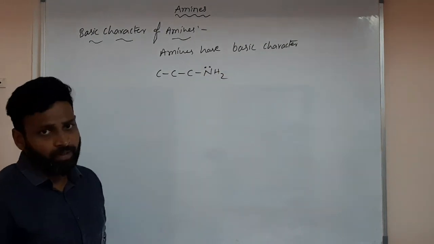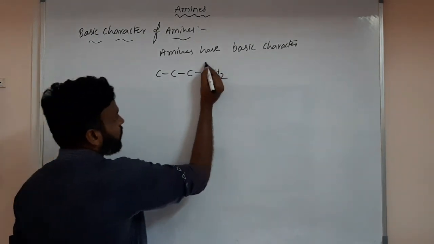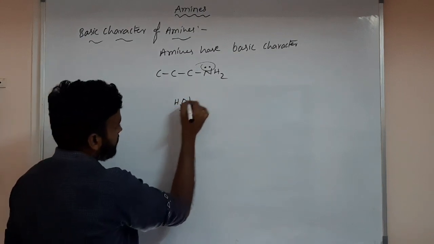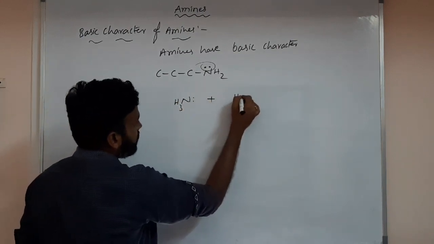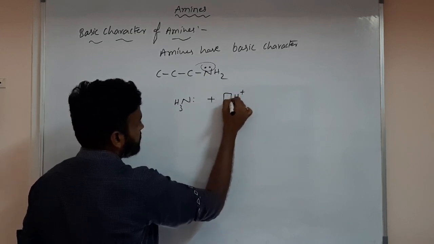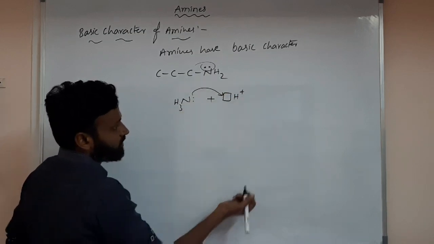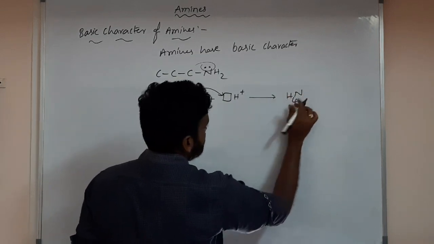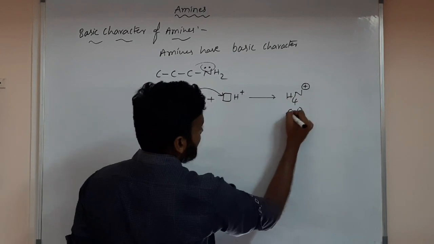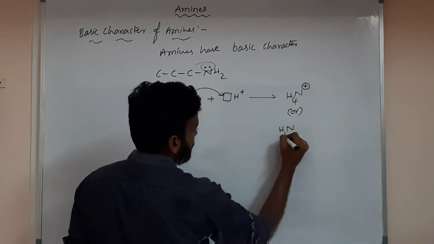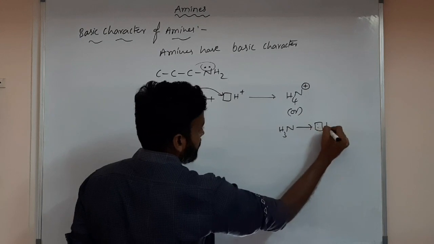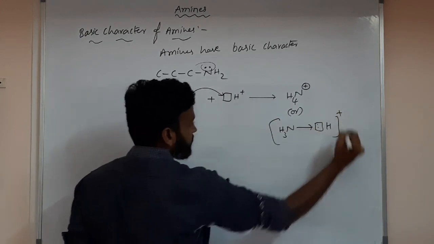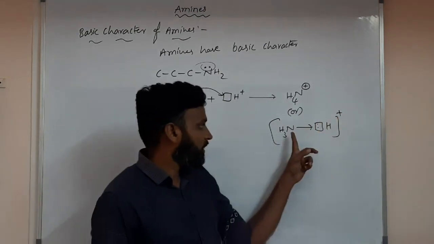This nitrogen has a lone pair, so it can donate it like ammonia. NH3 forms a dative bond with H plus, the lone pair is donated to H plus, and forms NH4 plus. Or else we write NH3 donating an electron pair to H plus, with the positive charge overall.